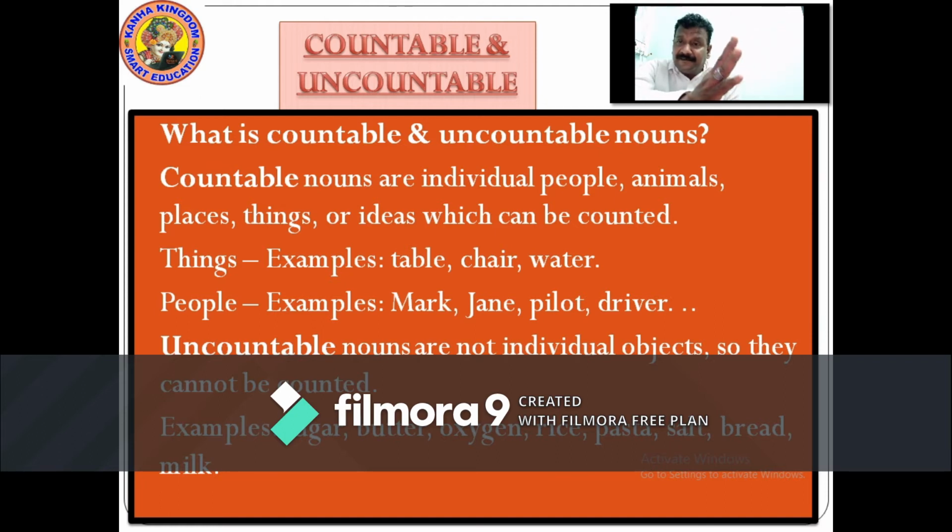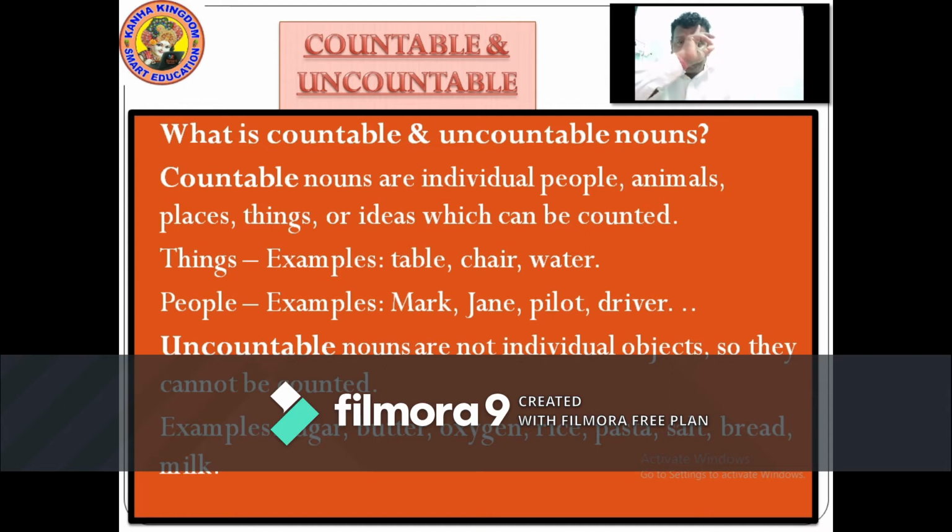Oxygen. Oxygen is in air. It's a form of gas. Rice, pasta, salt, bread, milk. This all cannot be counted as numbers: 1, 2, 3, 4. Uncountable. This is called uncountable.